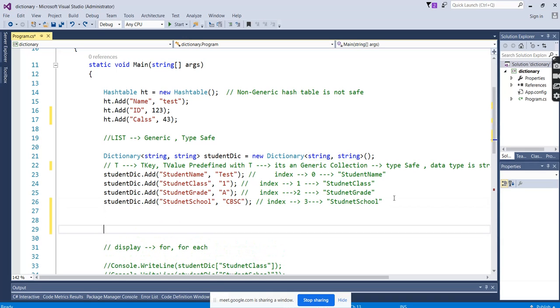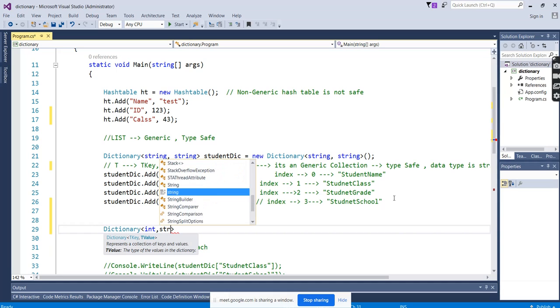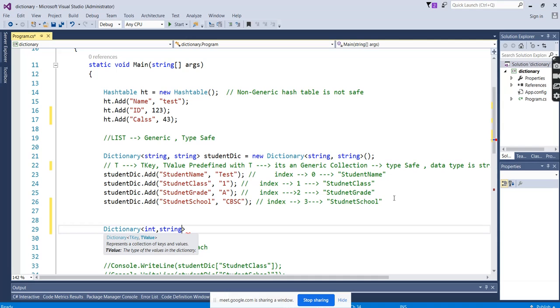For example, if we create a dictionary here, that's a dictionary. If you type here, it's asking for dictionary key comma value. So it's asking you to mention the data type for the key and the data type of the value. If I want the key as an integer, you can mention the integer data type, and the value as a string, you can mention string. In this way, you can give both integer and string.